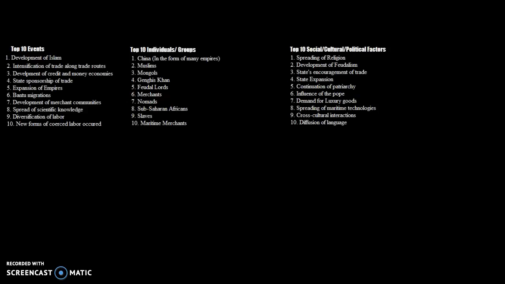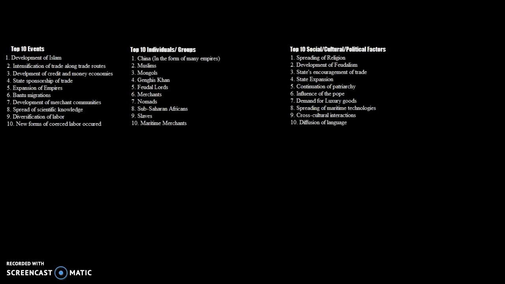Number 8 would be the spreading of maritime technologies. So the spreading of maritime technologies, including the astrolabe, lateen sail, and junk ships, all helped intensify the trade networks, especially the Indian Ocean Trade Network, which greatly increased in volume and just sheer contact between societies because of this direct increase in the level of sophistication of technology, of maritime technology specifically.